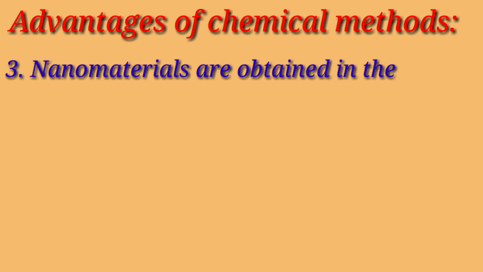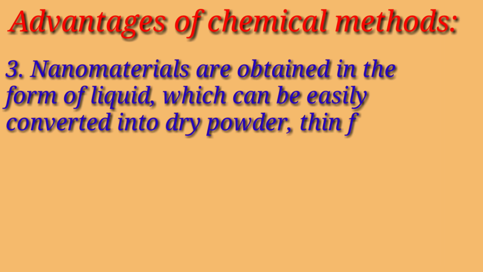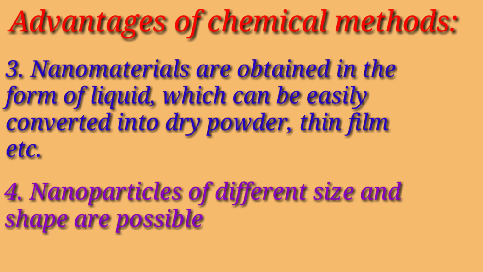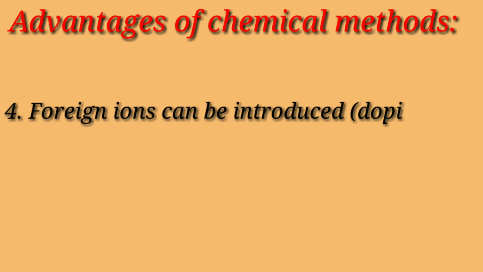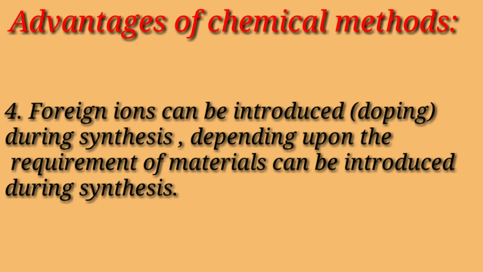Nanomaterials are obtained in the form of liquid, which can be easily converted into dry powder, thin film, etc. Nanoparticles of different sizes and shapes are possible using these techniques. Foreign ions, so we call it doping, depending on the requirement of materials, can be introduced during synthesis of nanomaterials.